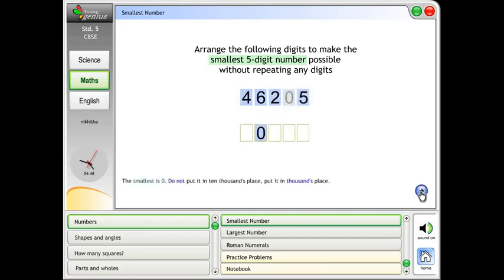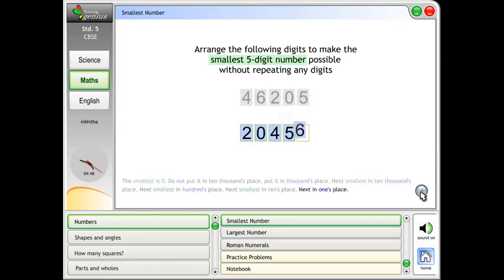The smallest is 0. Do not put it in 10,000s place, put it in thousands place. Next smallest in 10,000s place. Next smallest in hundreds place. Next smallest in tens place. Next in ones place.